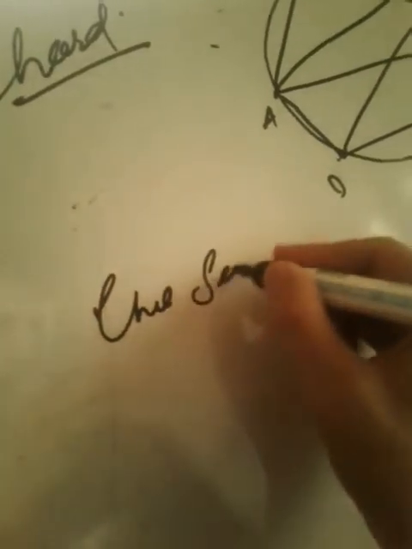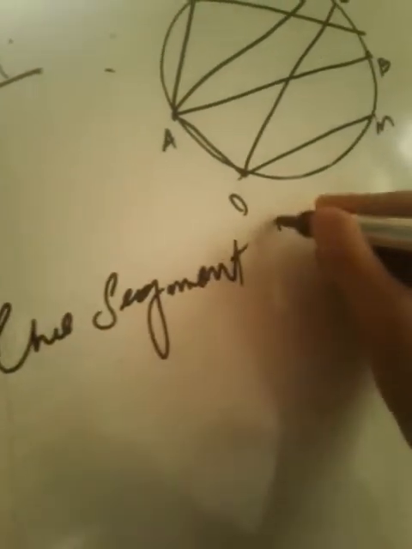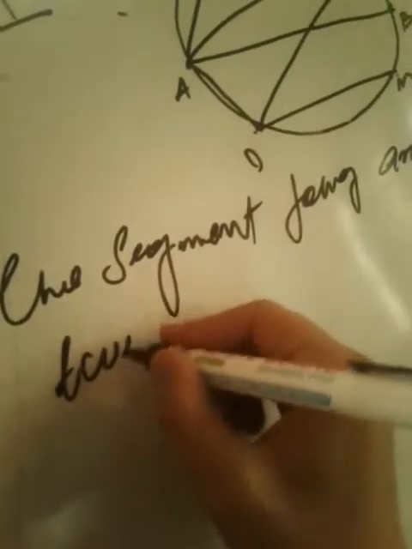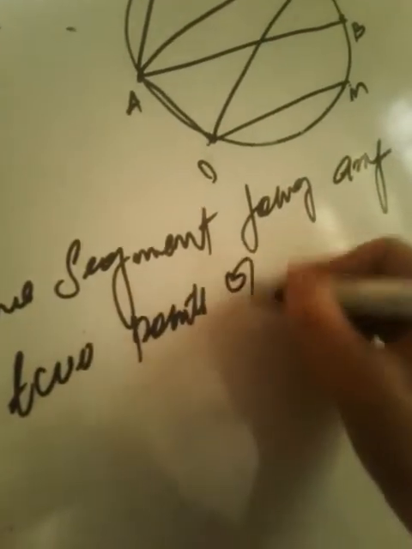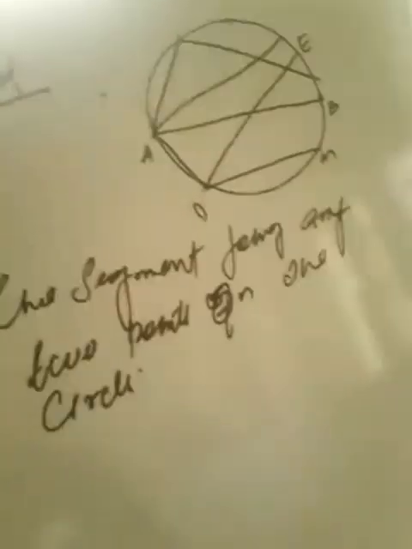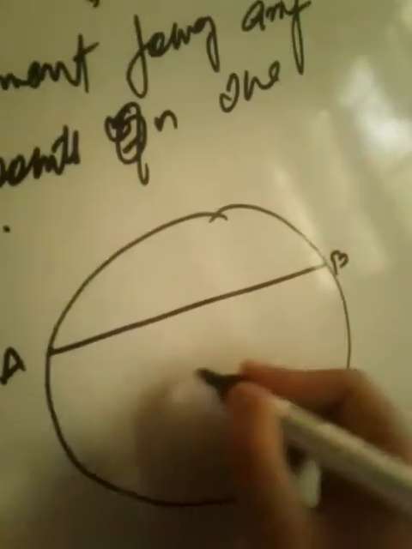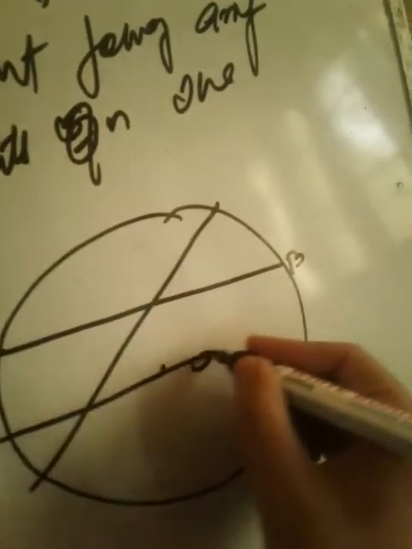So we will write the definition: line segment joining any two points on the circle. So you know what the chord is. I will again explain it to you. Suppose this is a chord, AB, and this is your center. This is also a chord. This is also a chord.